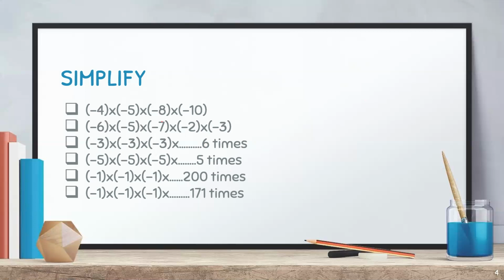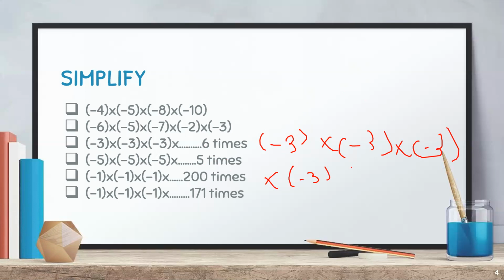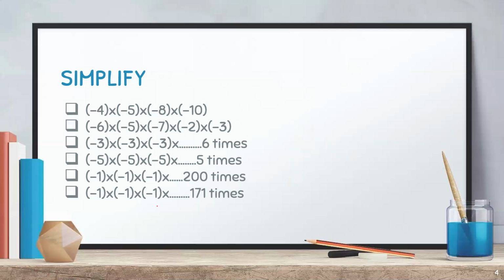This complete is of 6, that is minus 3 into minus 3 into minus 3 into minus 3 into minus 3 into minus 3. Like this it is. Here we are left with 729.